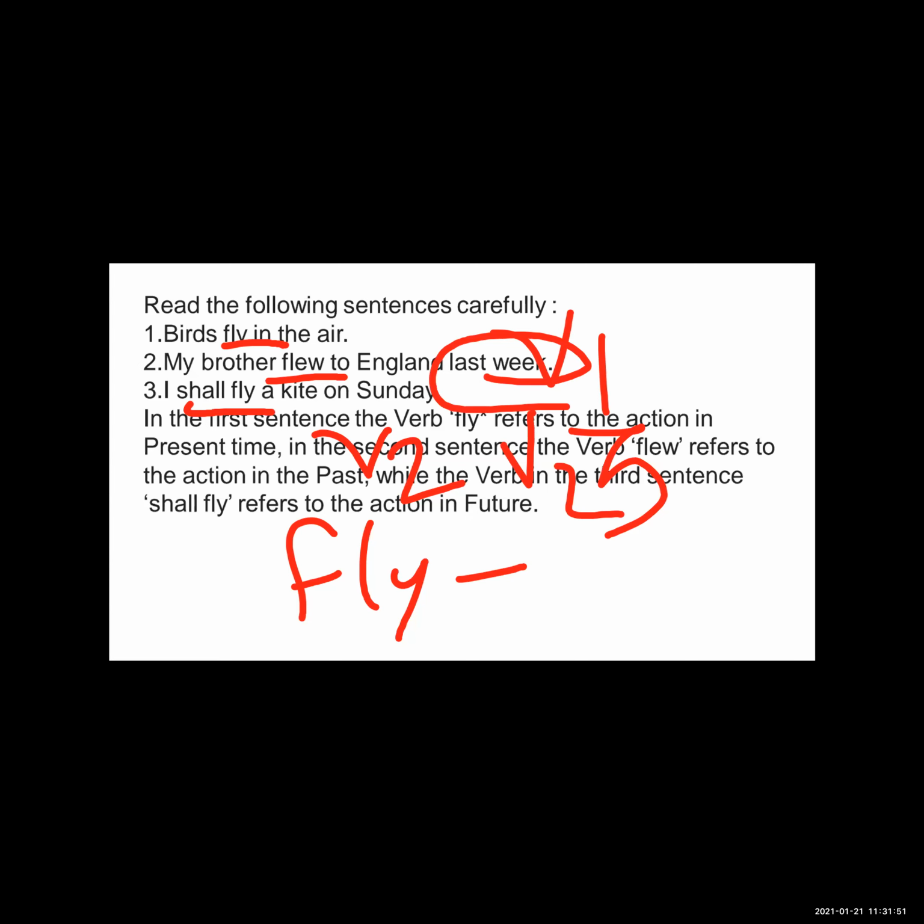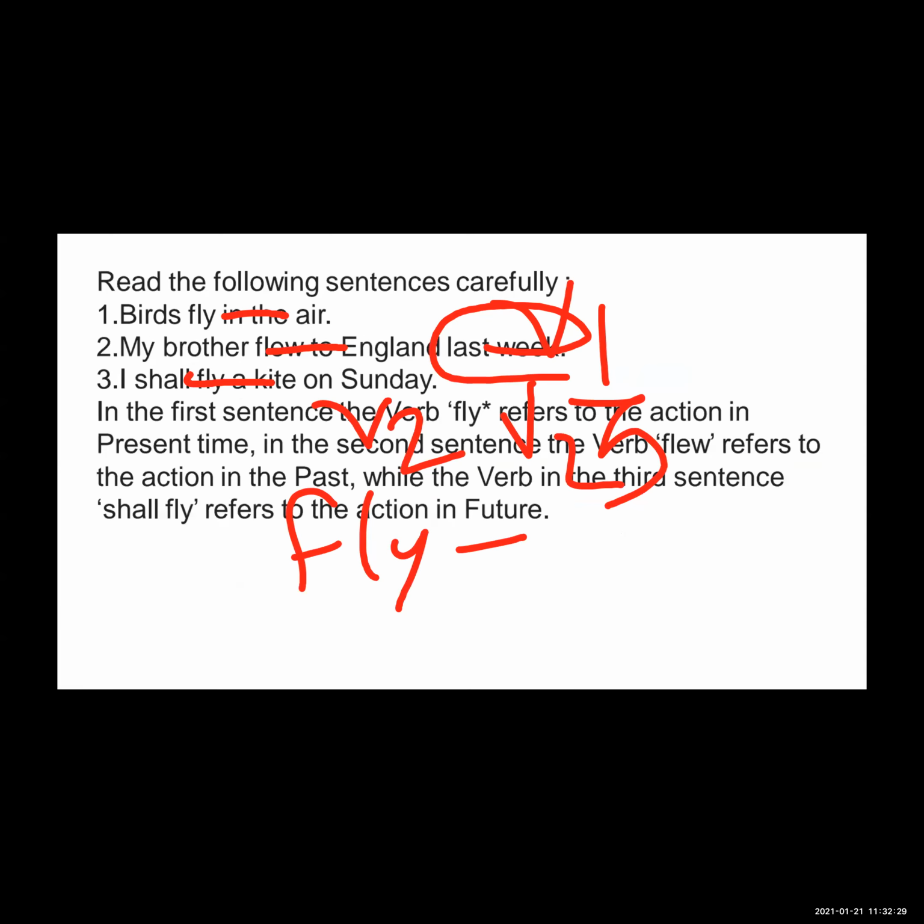I shall fly a kite on Sunday. Shall fly here refers to the action in the future. So verbs tell us about the tenses. They tell us when the action is going on: the action is going on in the past, in the present, or will go on in the future. So verbs tell about the actions and also the time of the actions. Tenses depend on time: past time, present time, and future time.